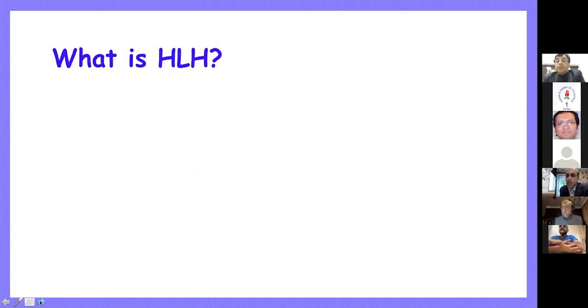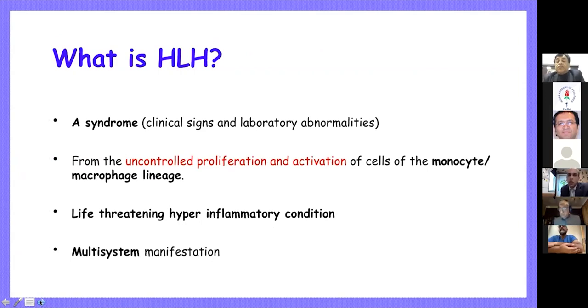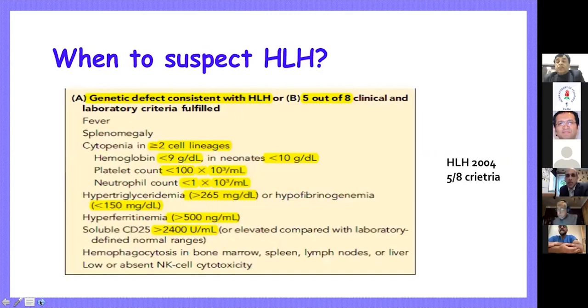What is HLH is the question that comes to all of us at this point of time. So HLH is a syndrome and not one particular disease. There are a lot of clinical signs and lab abnormalities that typify HLH, and it is mainly an uncontrolled proliferation and activation of cells of the monocyte macrophage lineage. A life-threatening hyperinflammatory reaction happens in these children, and it leads to multi-system manifestations.